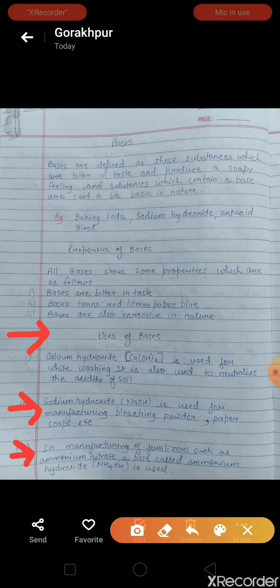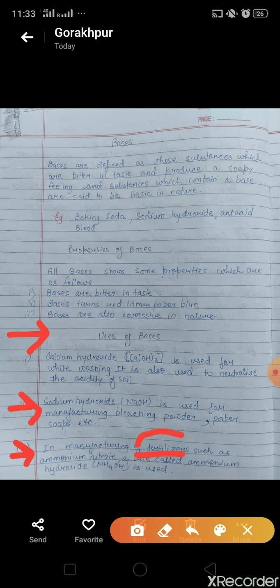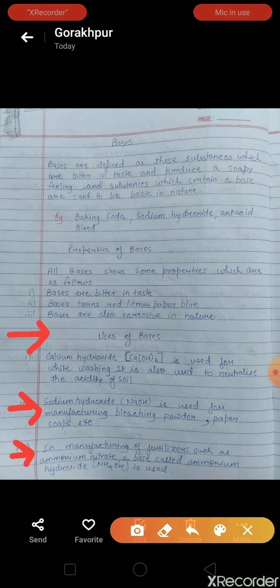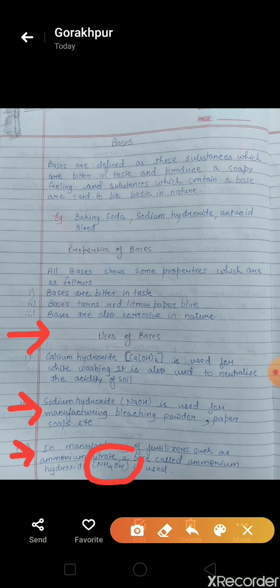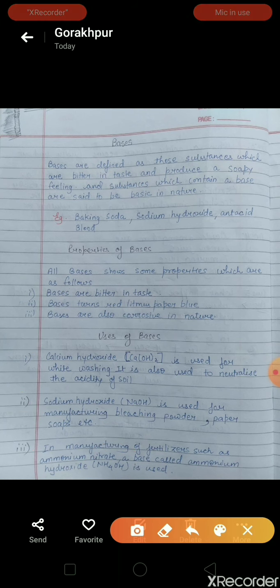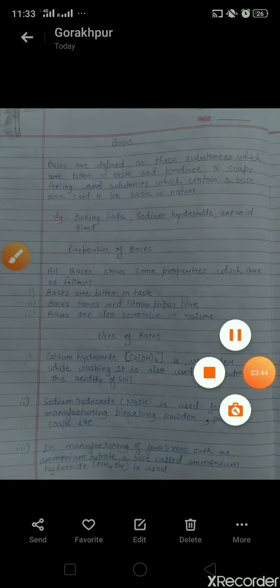The third example, in manufacturing of fertilizers, you commonly know them as खाद, such as ammonium nitrate, a base called ammonium hydroxide, that is NH4OH, is used. So this is all about bases.